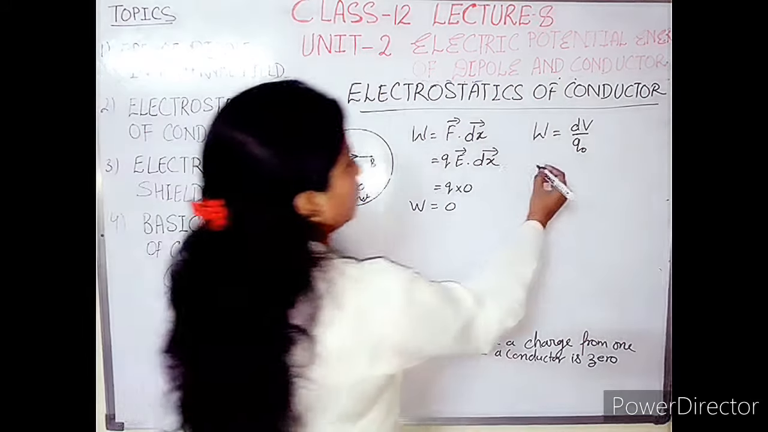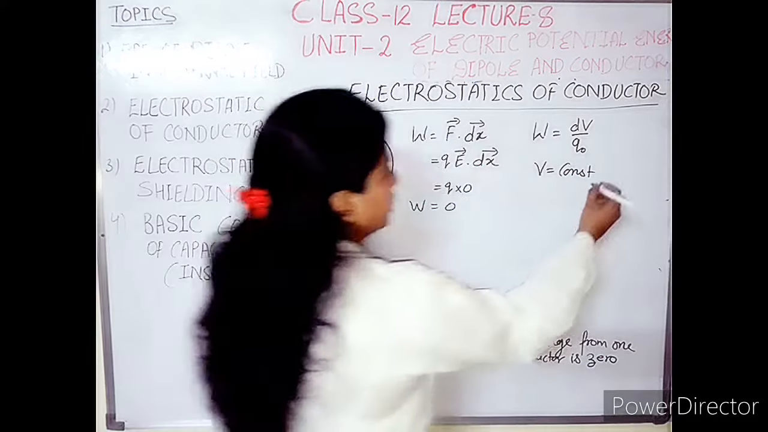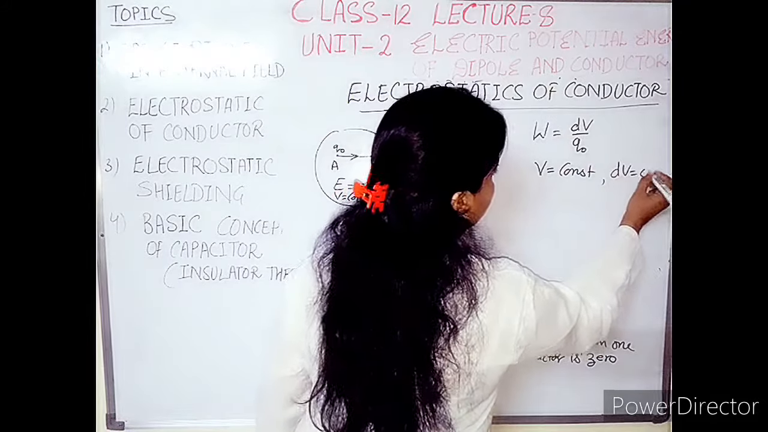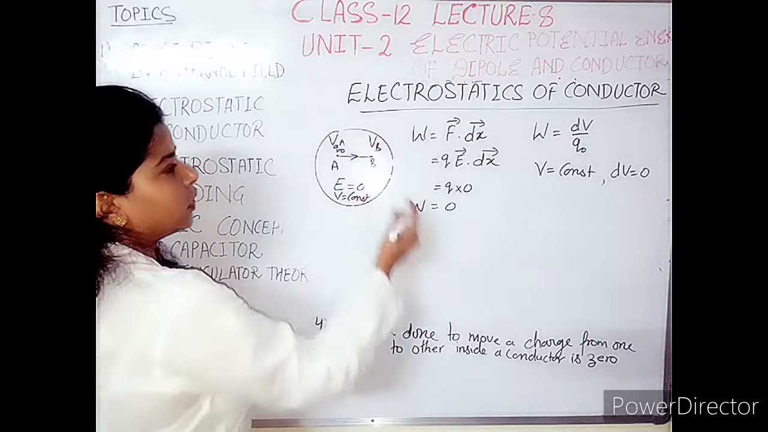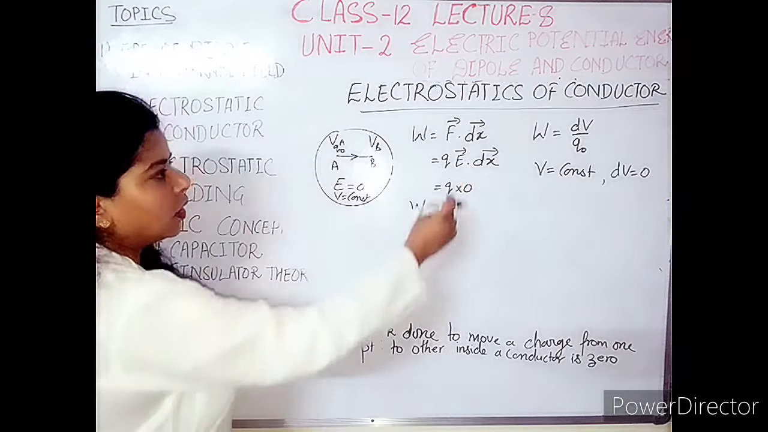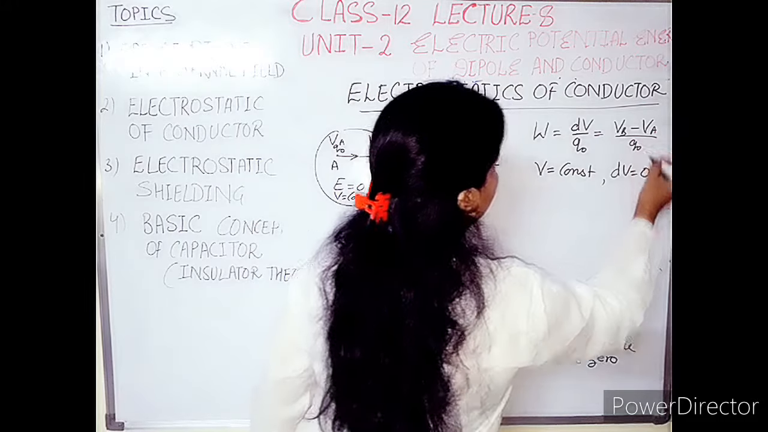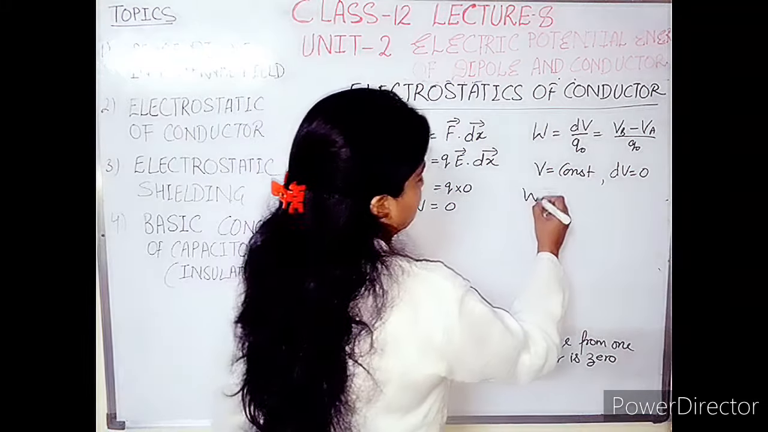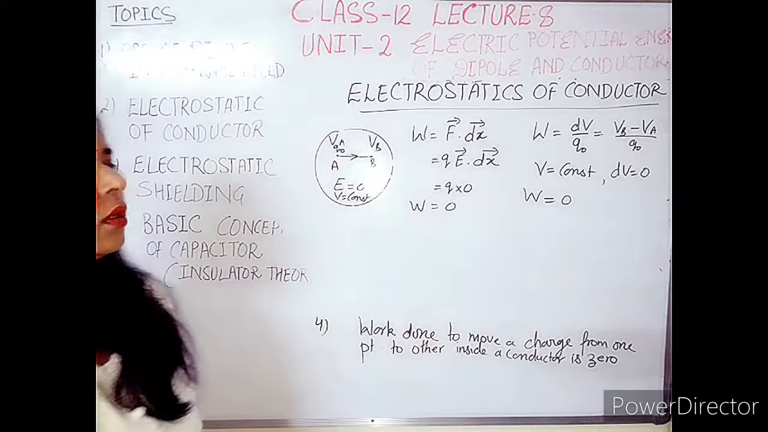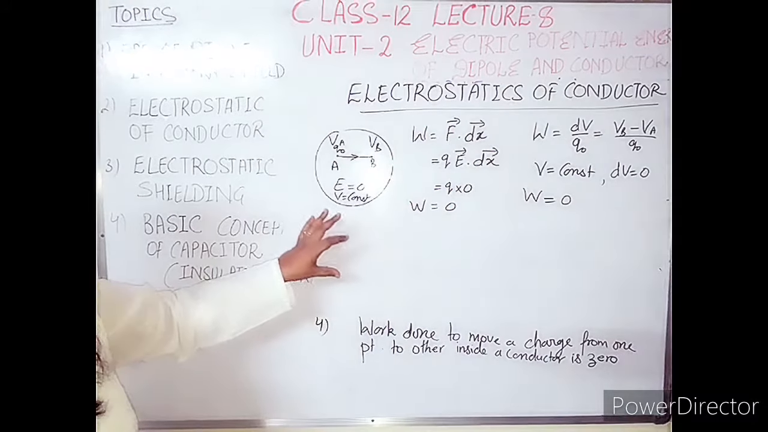So as we know V is equal to constant. So if V is constant, then dV, the change in potential, is equal to 0. The potential at point A and potential at point B, you can write down the intermediate steps here, that dV is equal to VB minus VA divided by Q naught, and because VA and VB are both the same, the minus result will come as 0. So we will get W is equal to 0. So we can prove this result from any of the methods. In the end you will get only that work done is 0.